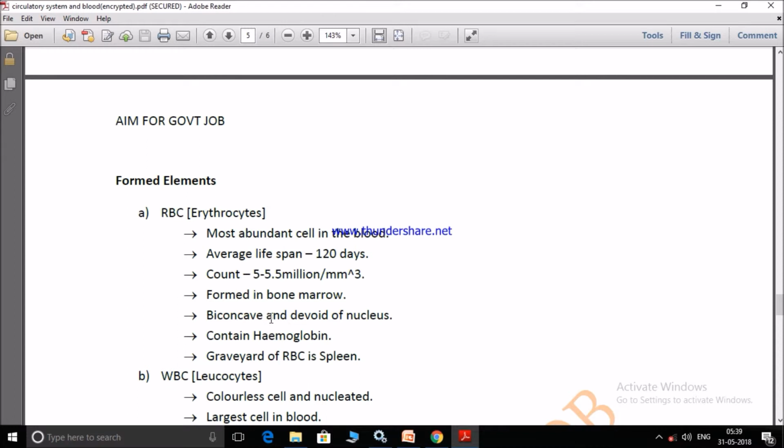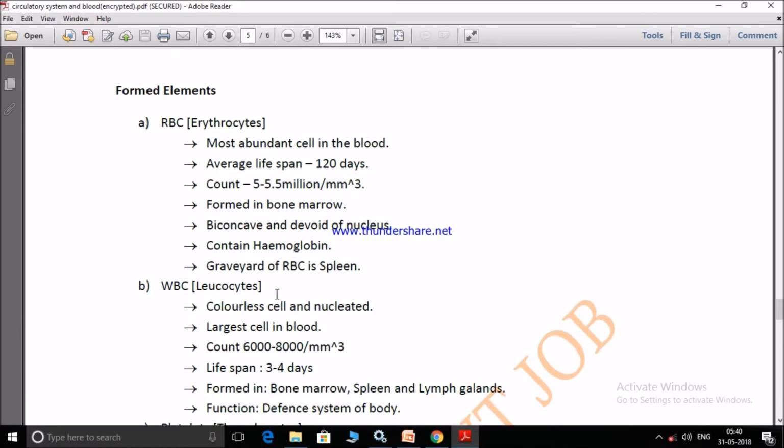It is biconcave in shape and devoid of nucleus. This was also once asked in an exam. This RBC contains hemoglobin, that's why it is red in color. The graveyard of RBC is the spleen. WBC is also known as leukocyte. The WBC is a colorless, nucleated cell. It is the largest cell in the blood, and the RBC is the most abundant cell in the blood.